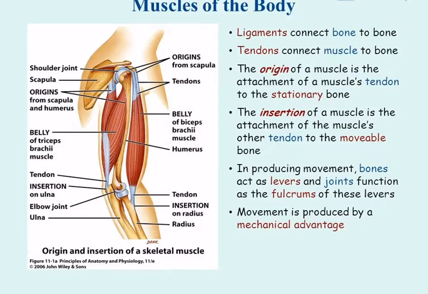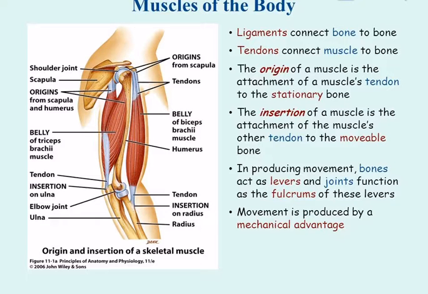Muscles of the body. Ligaments connect bone to bone. Tendons connect muscle to bone. The origin of a muscle is the attachment of a muscle's tendon to the stationary bone. The insertion of a muscle is the attachment of the muscle's other tendon to the movable bone.